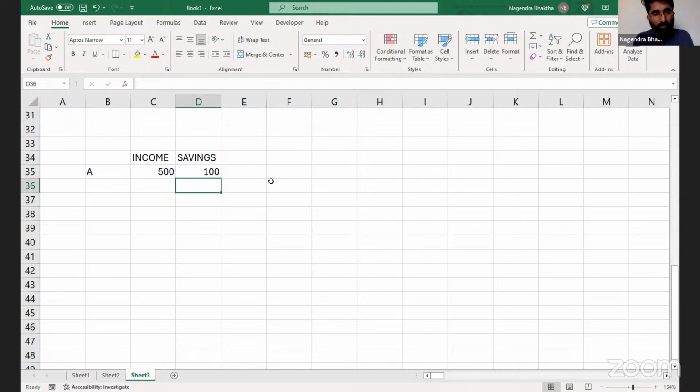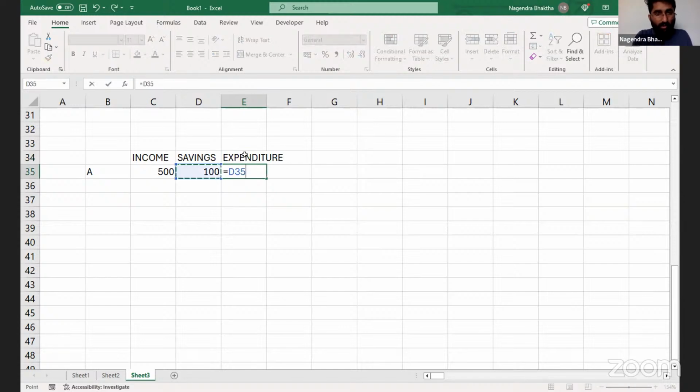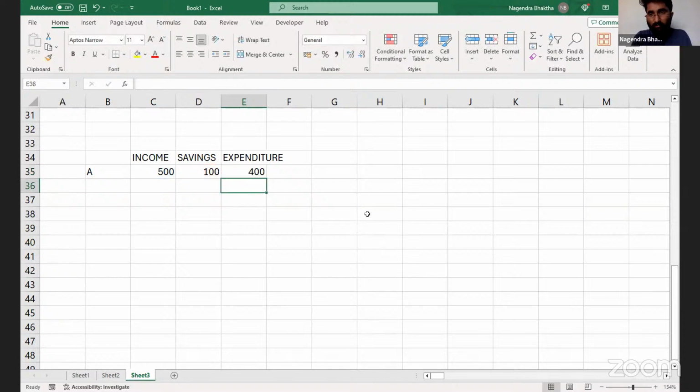That is his savings, 100 rupees. If 100 rupees is savings, what is his expenditure? Expenditure is equal to income minus savings. 400 will be his expenditure, 500 minus 100, and he spent it on Mr. B.